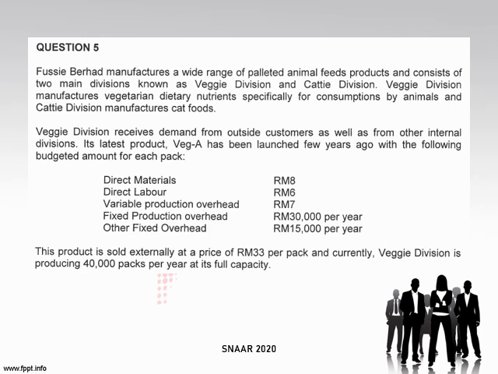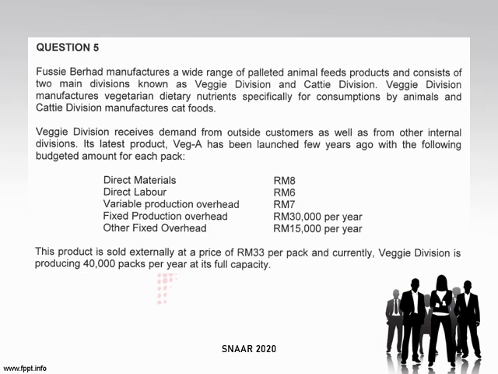So Veggie dia receive demand from outside customer as well as other internal divisions. So dia boleh jual kat orang luar dan dia juga boleh jual dekat orang-orang internal divisions yang sama organisation.